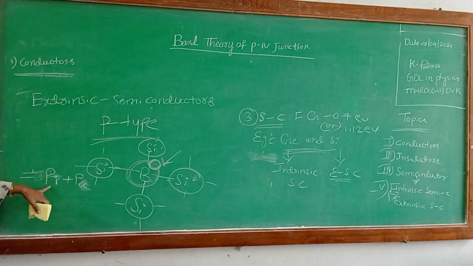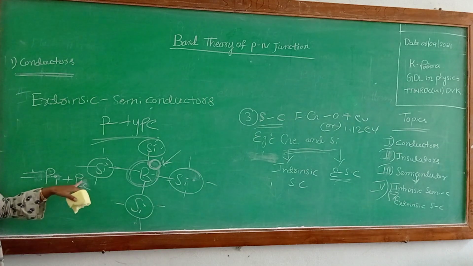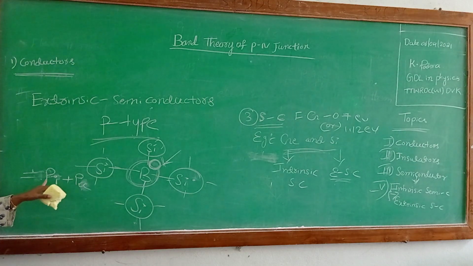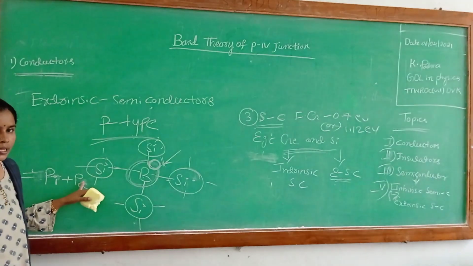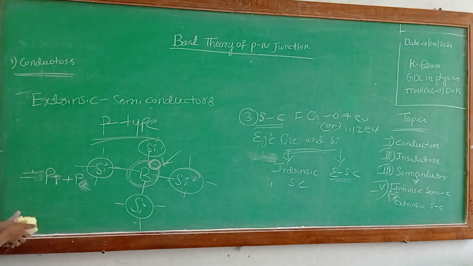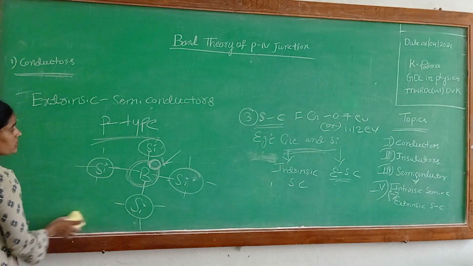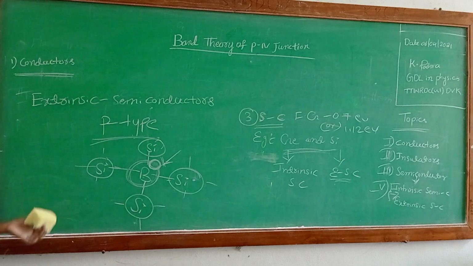This is the intrinsic current of the holes and this is the density of the acceptor. Okay, this is the P-type.